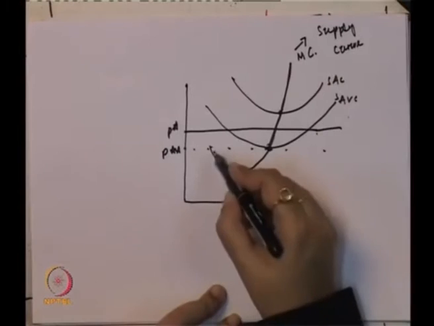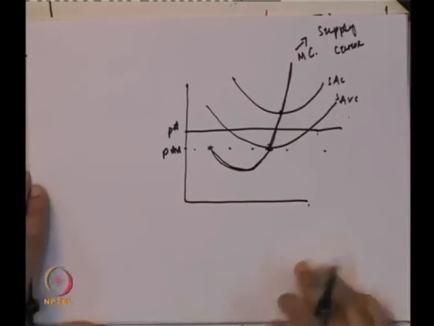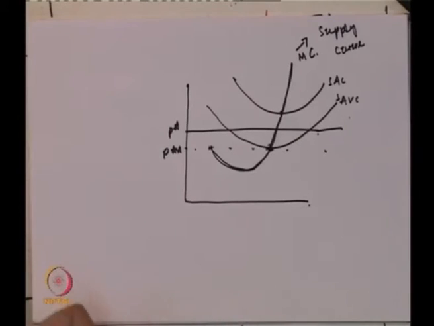So the short run supply curve is that segment of the marginal cost curve which lies above the minimum point of average variable cost, because that is the starting point of the supply. If price goes below that, generally the suppliers are not supplying the product into the market.